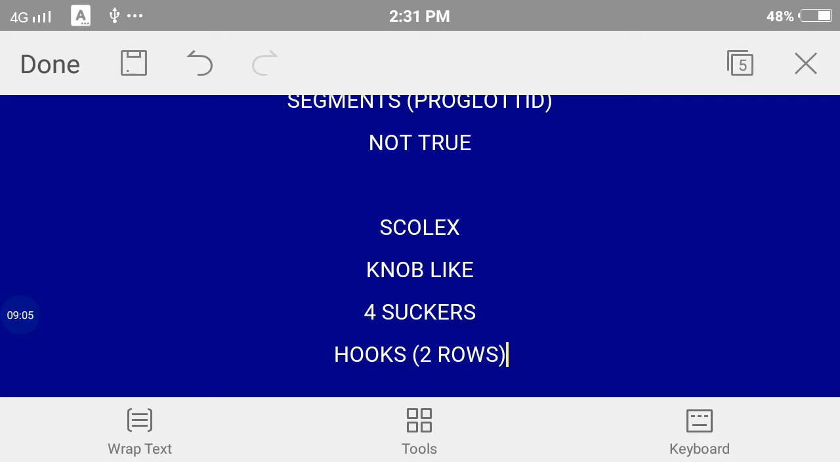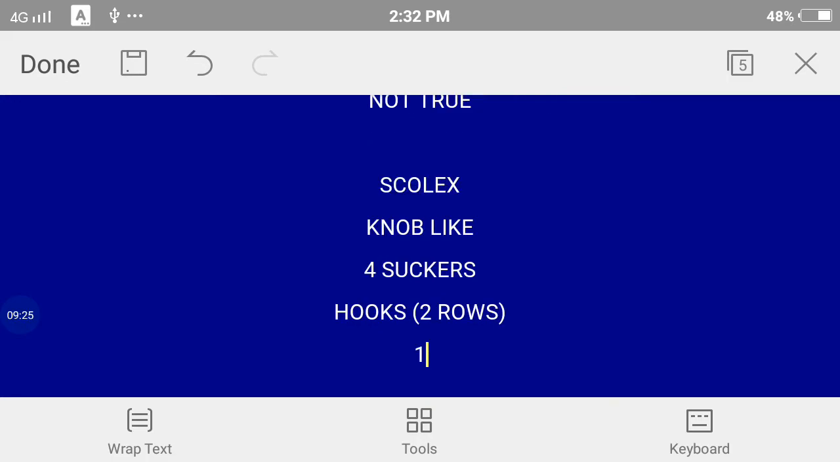I'll be talking about the structure of the scolex later on. So first of all, theoretically you should know that there are 4 suckers present on this scolex, and there are 2 rows of hooks present. Now this scolex overall is about 1 millimeter wide,